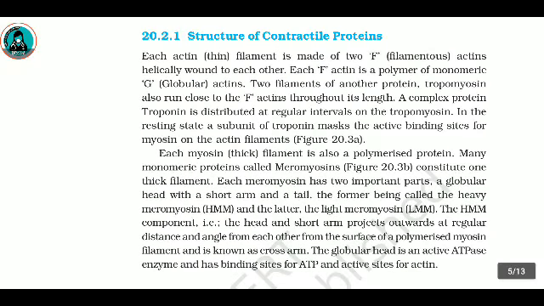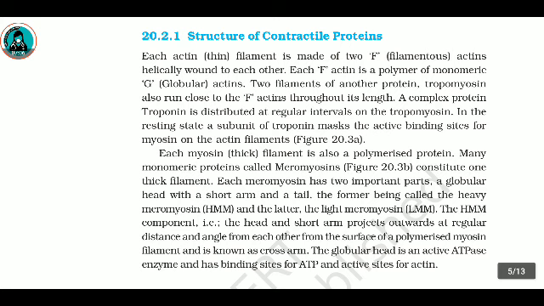20.2.1 Structure of contractile proteins. Each actin thin filament is made up of two filamentous actins helically wound to each other. Each F actin is a polymer of monomeric G globular actins. Two filaments of another protein, tropomyosin, also run close to the F actins throughout its length. A complex protein, troponin, is distributed at regular intervals on the tropomyosin. In this resting state, a subunit of troponin masks the active binding sites for myosin on the actin filament.